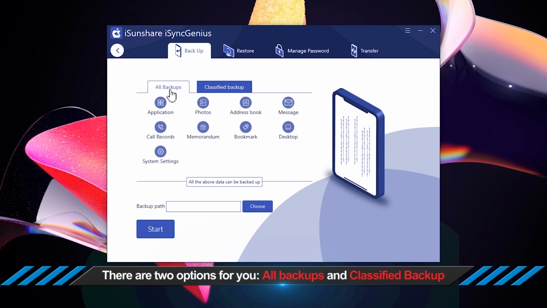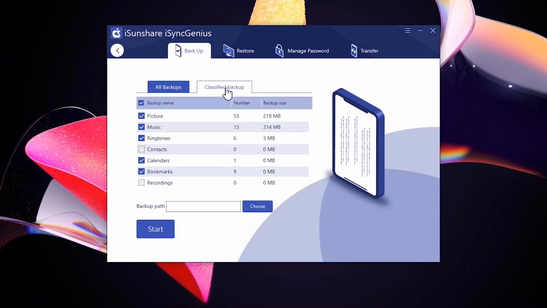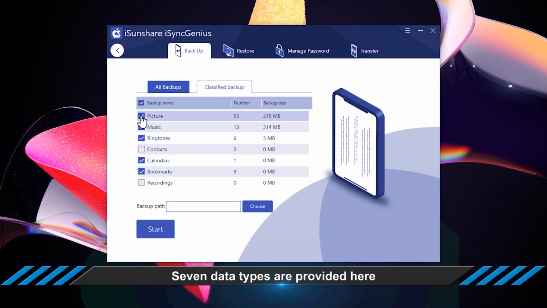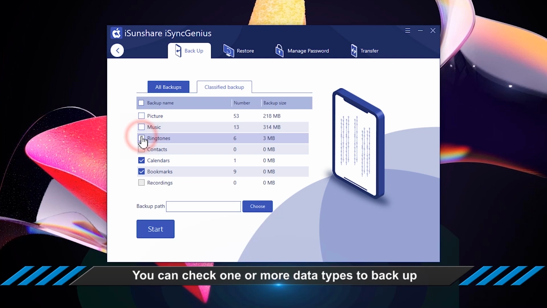Here, you can select the way you want to backup. All backups are classified backups. You can also check the data type to backup.